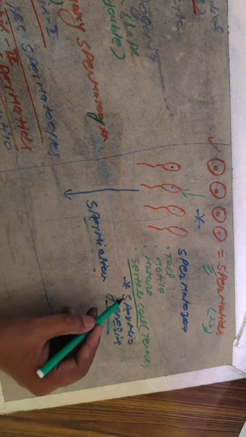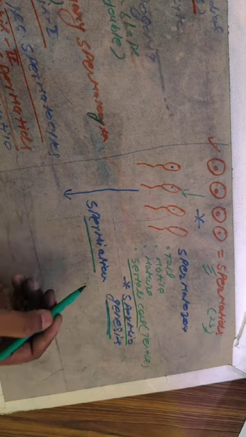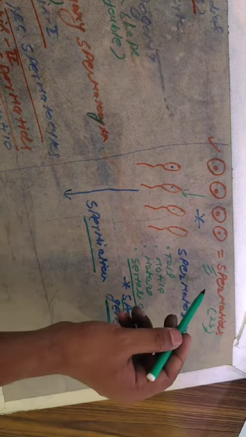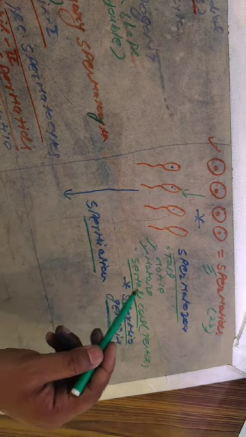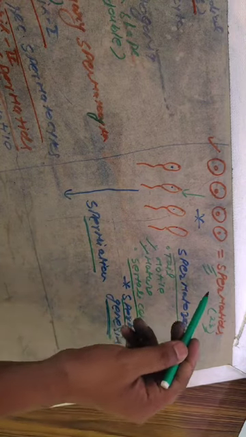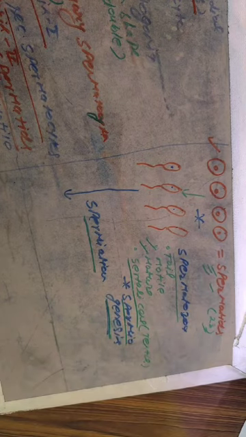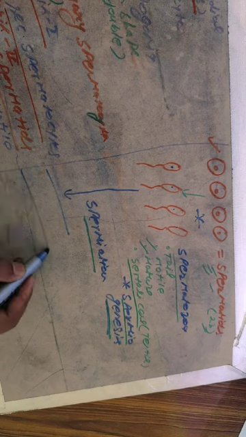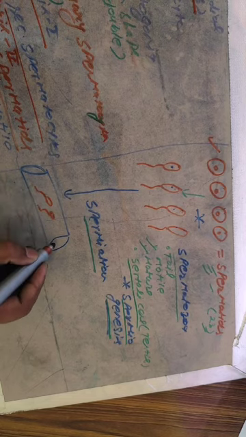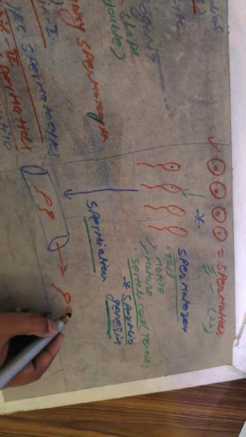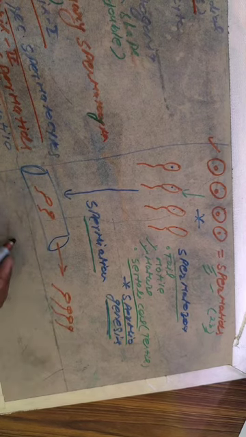Spermiogenesis is the process of formation of mature motile spermatozoa from immature non-motile spermatids, and spermiation is the process when, suppose this is the seminiferous tubule with many spermatozoa held in it, these spermatozoa are released out from the seminiferous tubules.